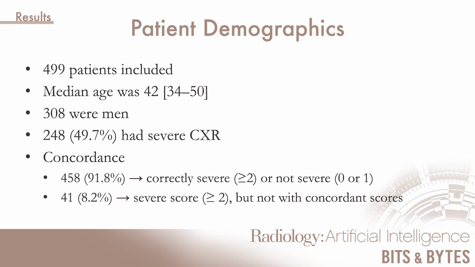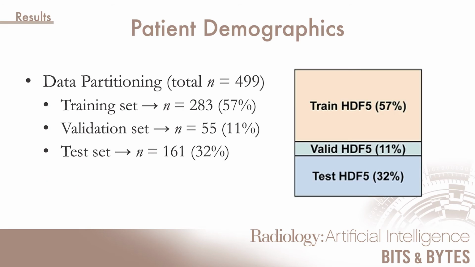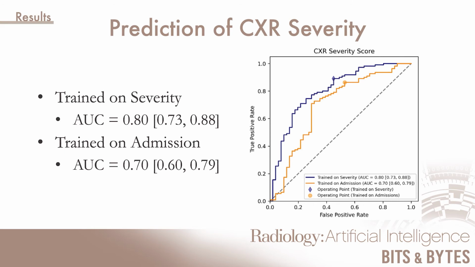499 patients were included, median age was 42, 308 were men, and about 50% had severe X-ray. The concordance between the 2 chest radiologists was over 90%. Data partitioning amounted to 283 patients in the training set, 55 patients in the validation set, and 161 patients in the test set. For prediction of X-ray severity, AUC was 0.8 trained on severity and 0.7 trained on admission.